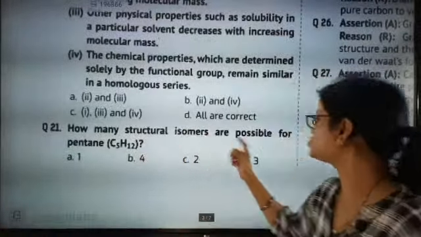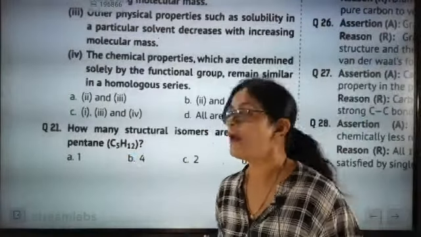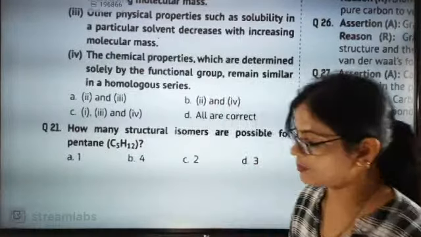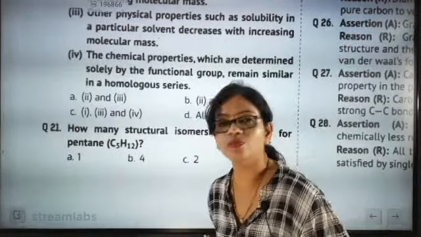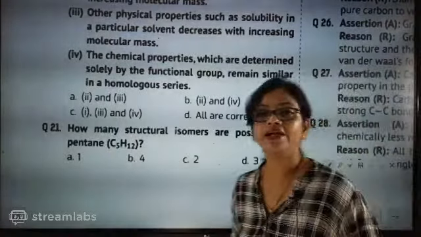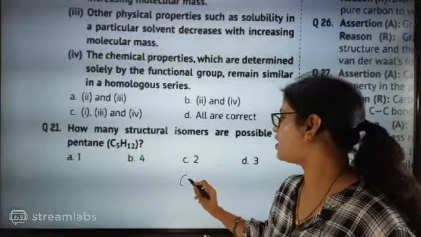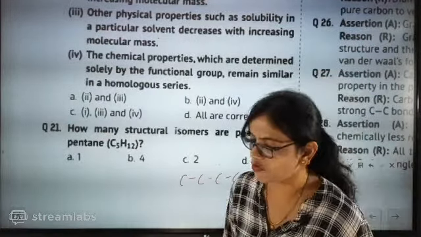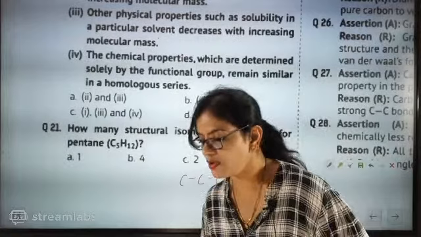How many structural isomers are possible for pentane? Pentane structural isomers. Now this is going to be an eye opener. How many isomers for pentane will be there? Pentane means what? Pentane means 5 carbon: 1, 2, 3, 4, 5. So how many are possible for pentane?